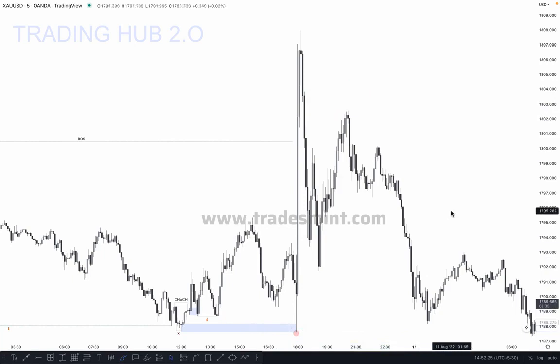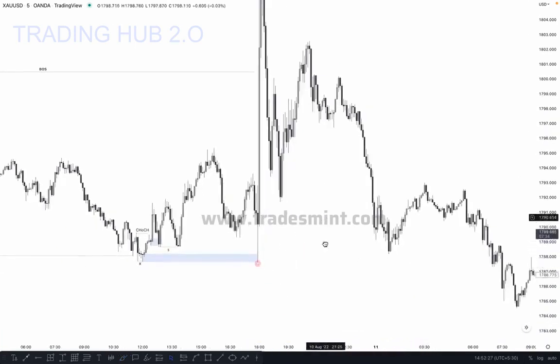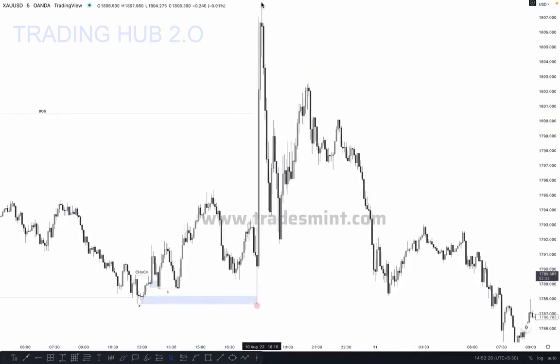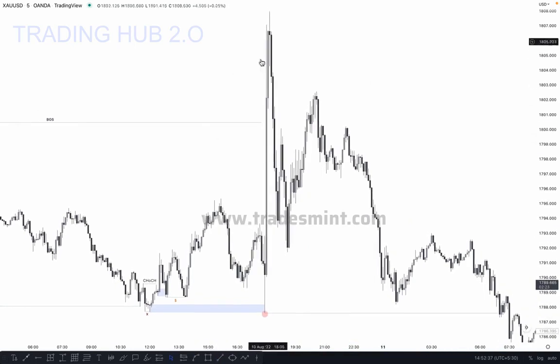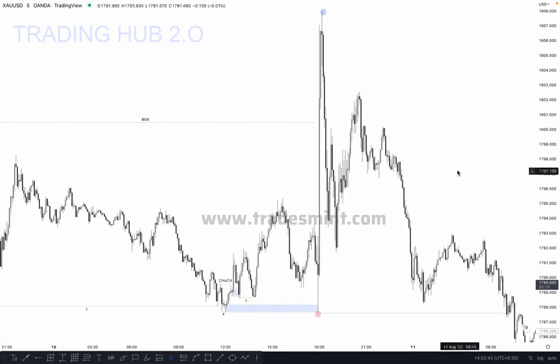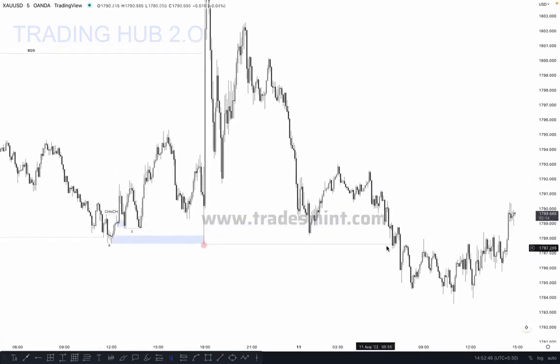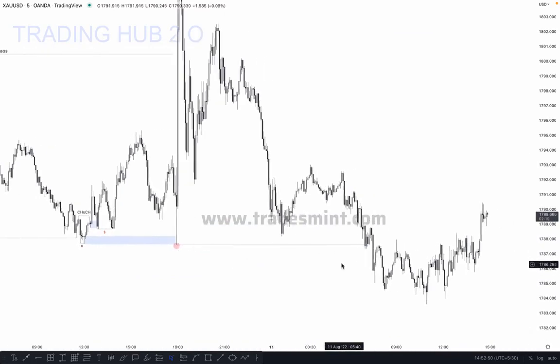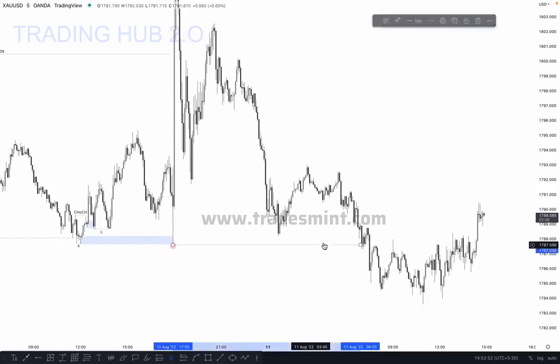Okay, the market swept this low, so this can also confirm a higher high. What happened here, as you can see, is the market broke the structure, and after breaking the structure, this high is a confirmation to the upside, and this one is your confirmed higher high. But look at the downside: the market broke this structure and closed below it. So this is an indication that the market has confirmed the change of character.